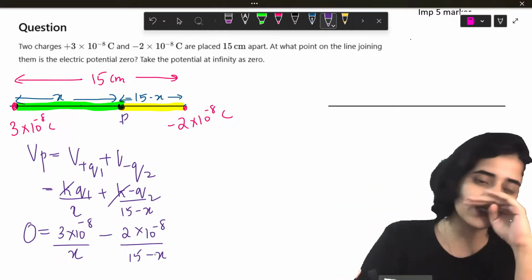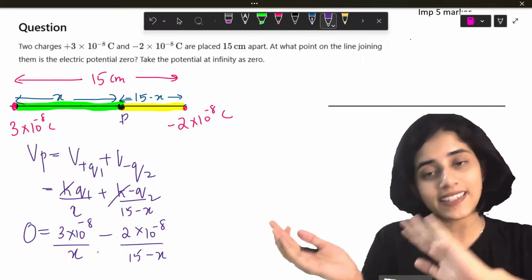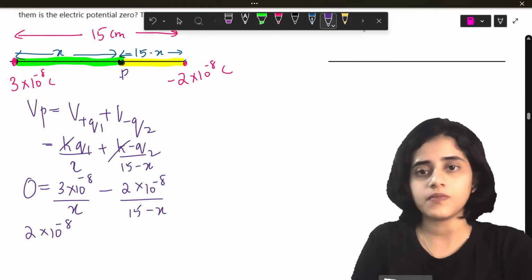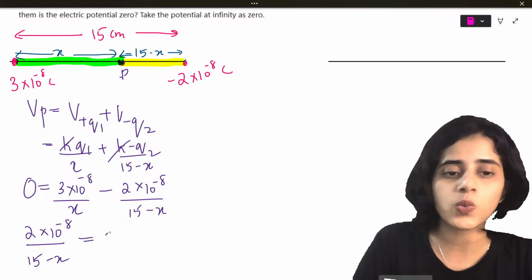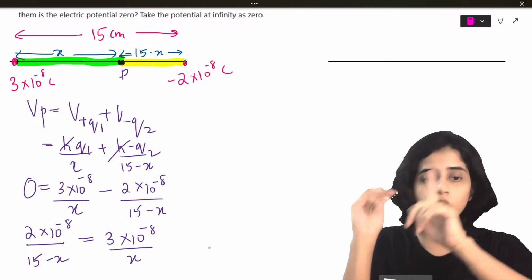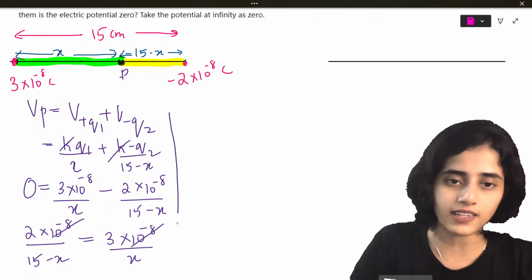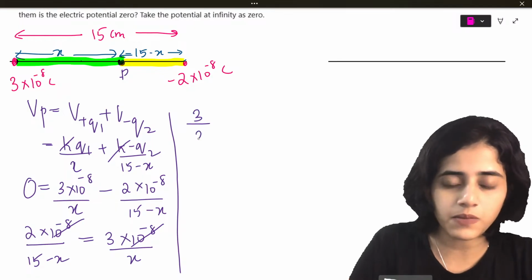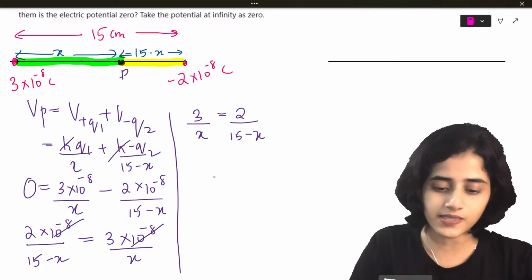So now I take one of these to the other side. So what does this become? Minus 2 into 10 raised to minus 8, I take it to the other side. So this will become plus 2 into 10 raised to minus 8, the whole divided by 15 minus x, will be equal to 3 into 10 raised to minus 8 by x. Where did the negative term go? I just took it to the other side. So 10 raised to minus 8, 10 raised to minus 8, I can cancel. Now what remains? 3 by x is equal to 2 divided by 15 minus x.